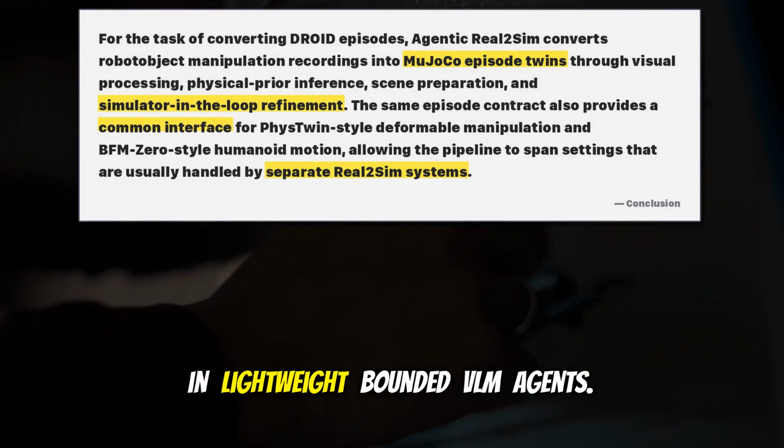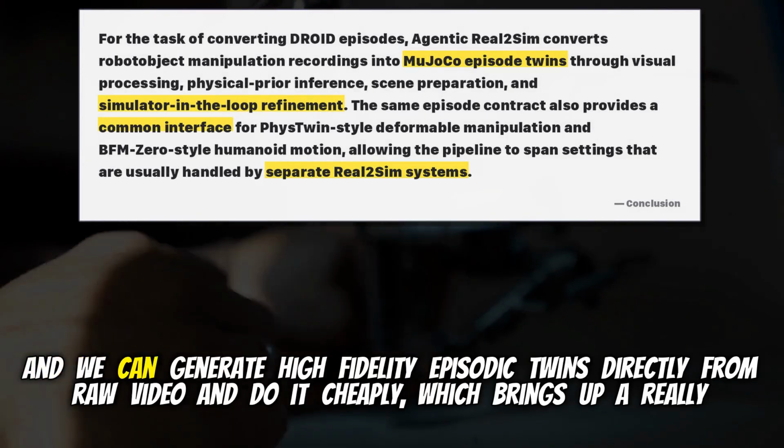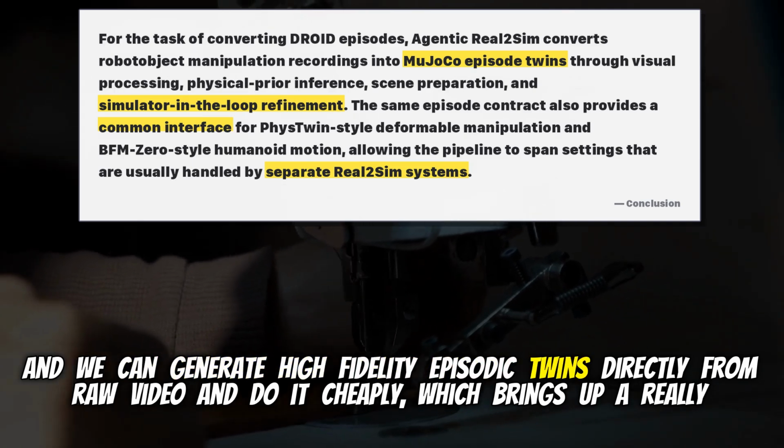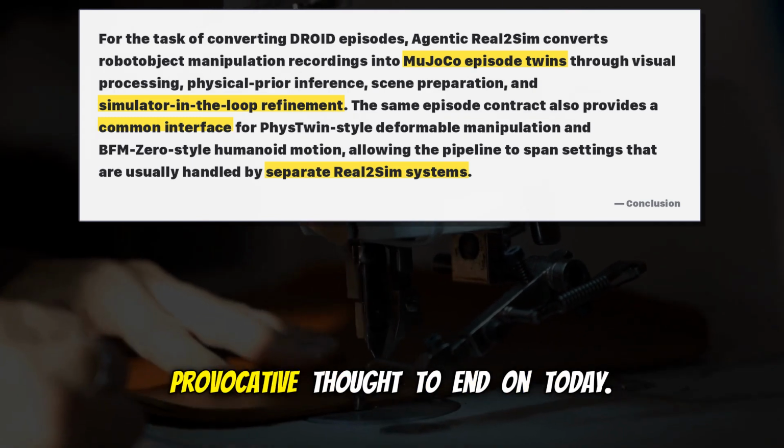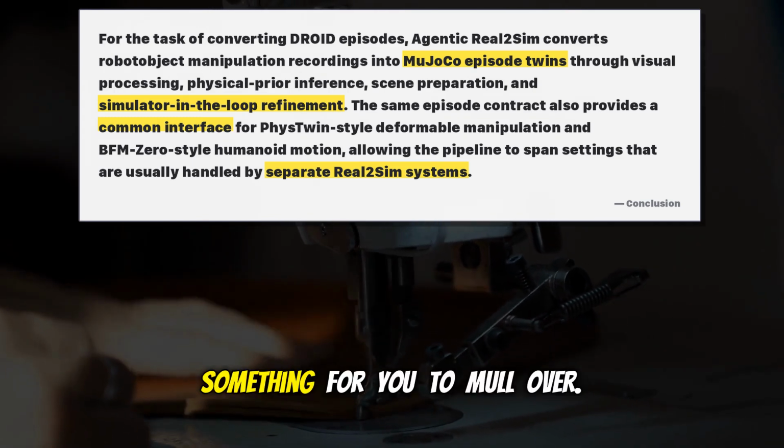So to summarize, Agentic Real2Sim really proves that we can wrap these deterministic perception and simulation tools in lightweight, bounded VLM agents. And we can generate high-fidelity episodic twins directly from raw video. And do it cheaply. Which brings up a really provocative thought to end on today. Something for you to mull over.